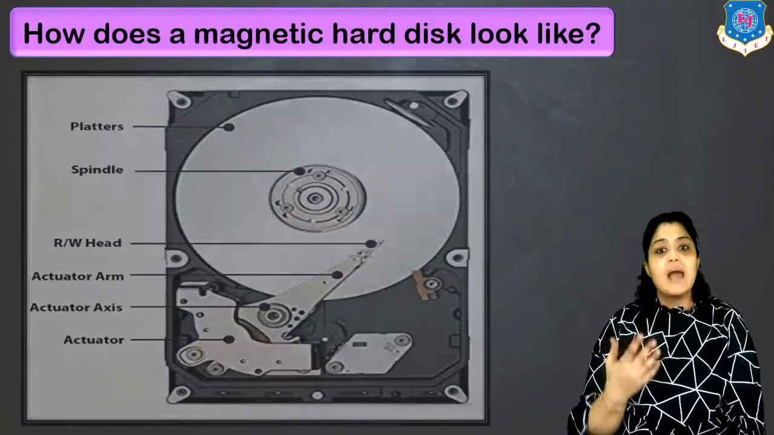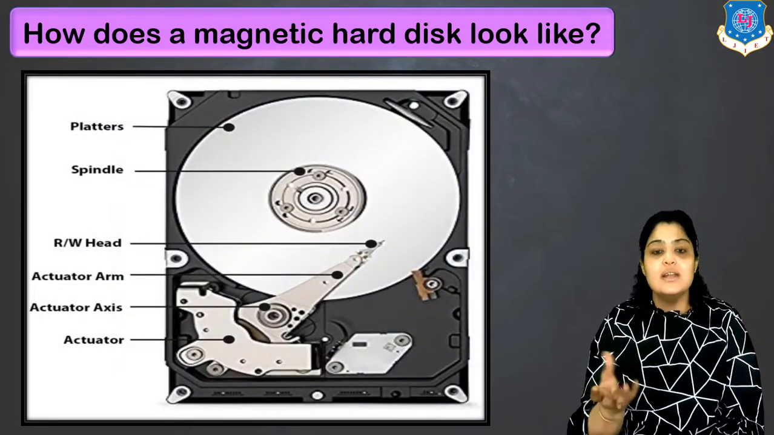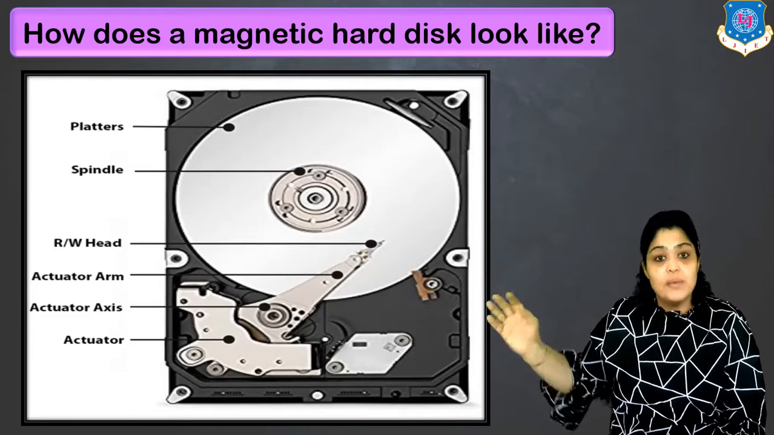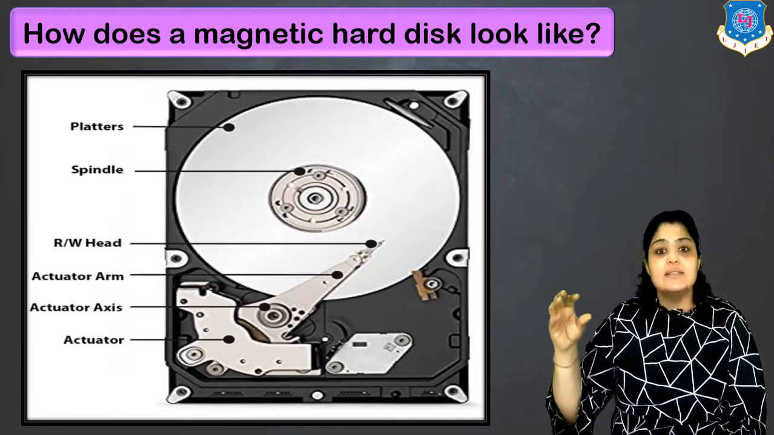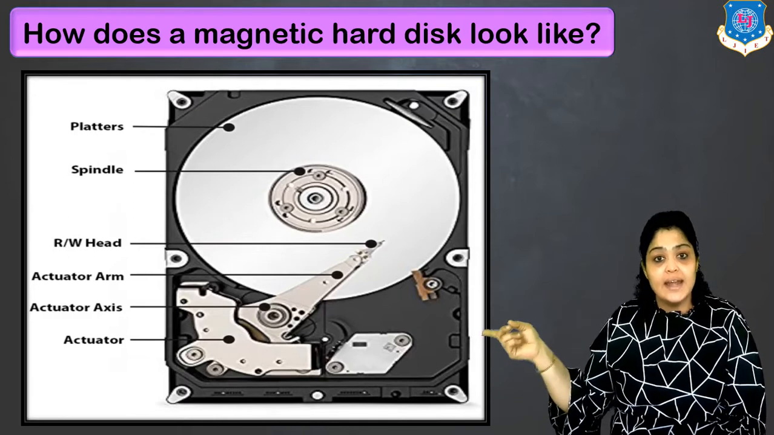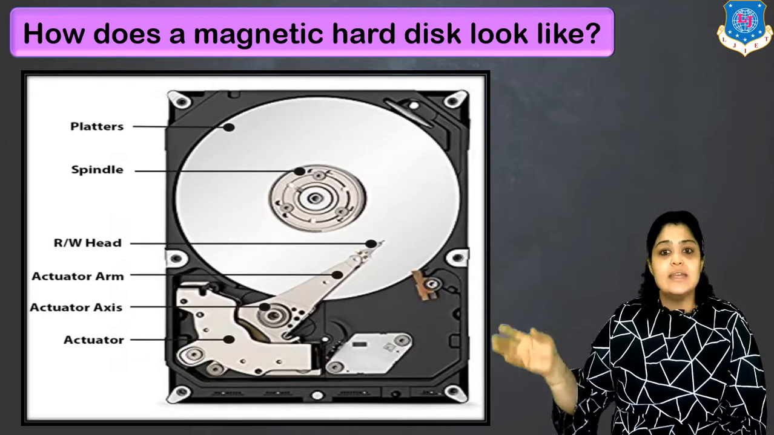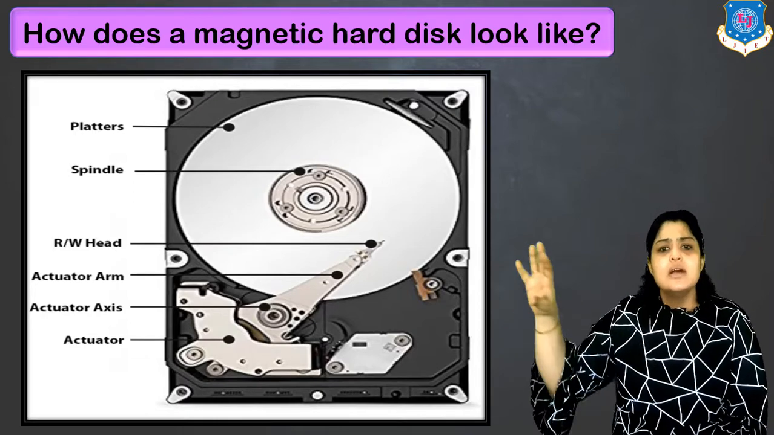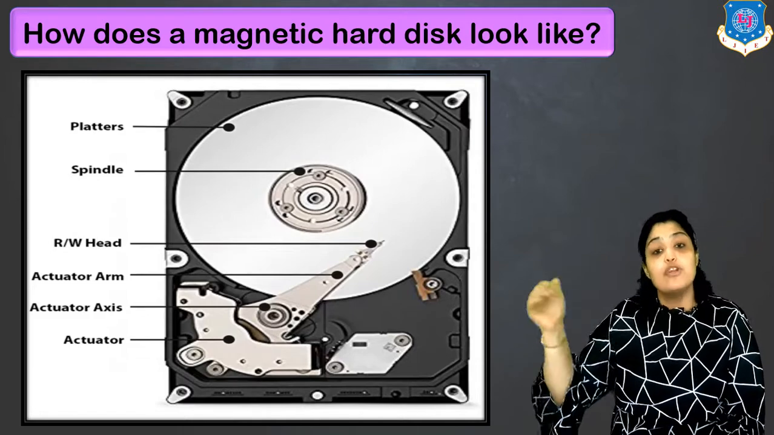Now, how does a magnetic hard disk look from within? We have almost all seen a hard disk from outside, but from inside it is somewhat like this, which has platters, spindles, and a read-write head. You can see a pointer, a motor to control the read-write head, and then there is an actuator. So that is a brief about what a magnetic hard disk looks like from within.